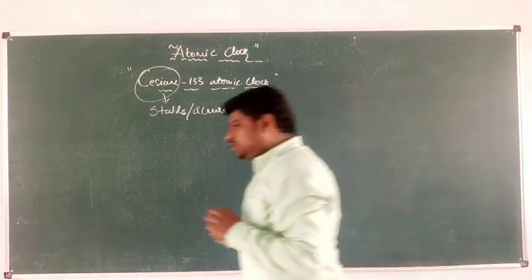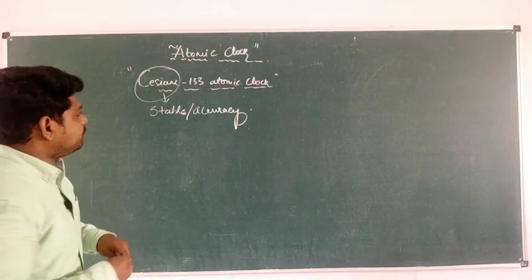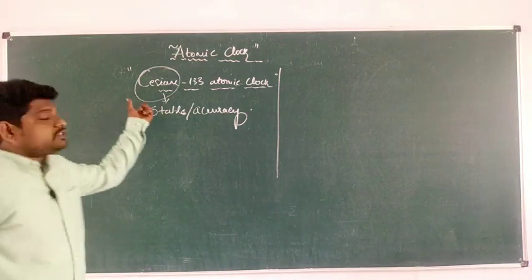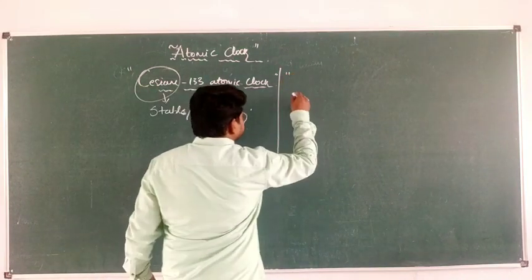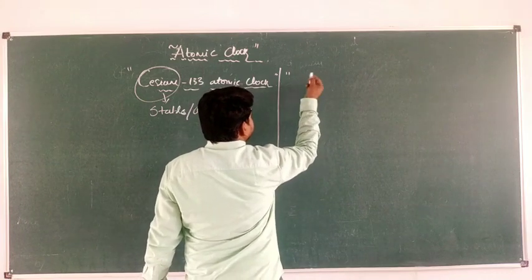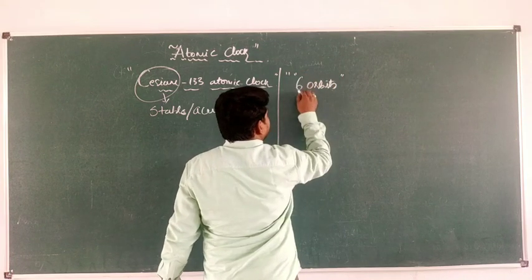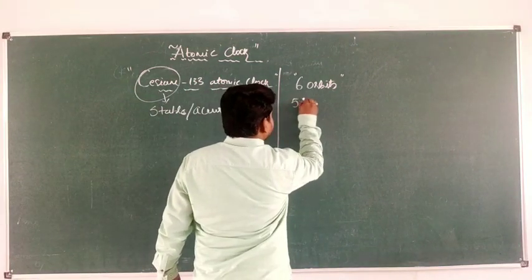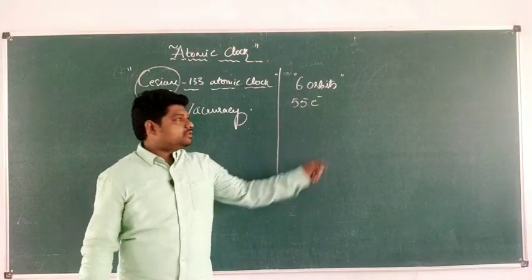If you pay attention towards the electronic configuration of the cesium atom, let us go back to some of the chemistry of the cesium atom. Here you can easily see that the electronic configuration of the cesium atom has got 6 orbits. How many orbits are there? There are 6 orbits. And it has got 55 electrons. How many electrons it has got? It has got 55 electrons.